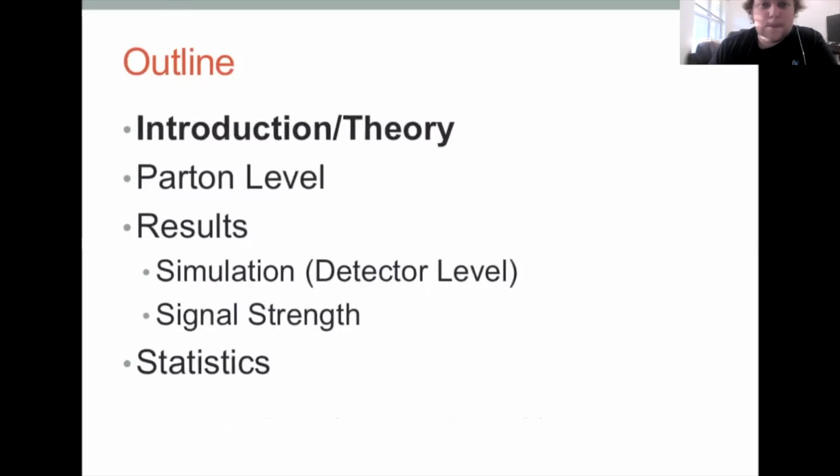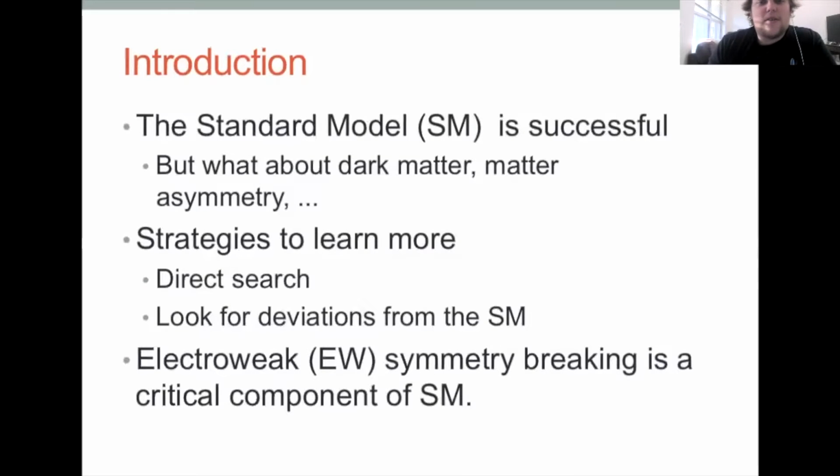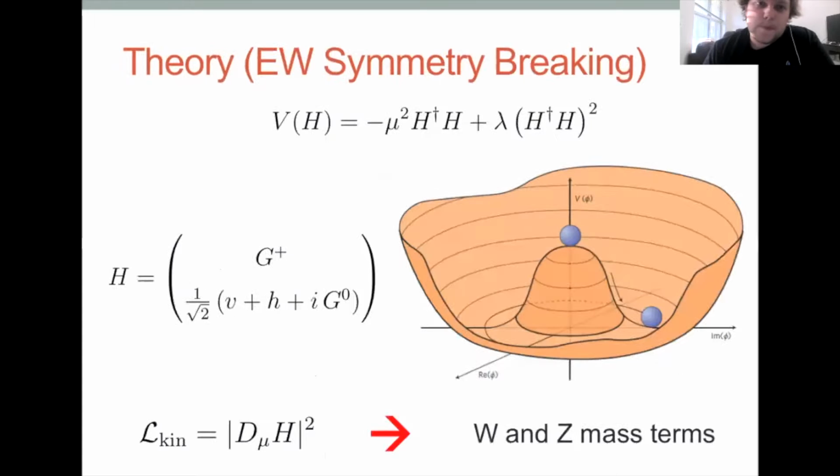So introduction and theory. We know the standard model is successful, but what about dark matter, the matter asymmetry in the universe? There's dark energy. There's all kinds of stuff that's not explained by the standard model. There are a lot of strategies to learn more, but basically most of them come down to doing a direct search or looking for deviations from the standard model. And since electroweak symmetry breaking is a critical component of the standard model, we propose that being able to measure it, and measure it well, is highly important to making sure we understand the standard model and hopefully maybe one day find some new physics. So let's go over the theory.